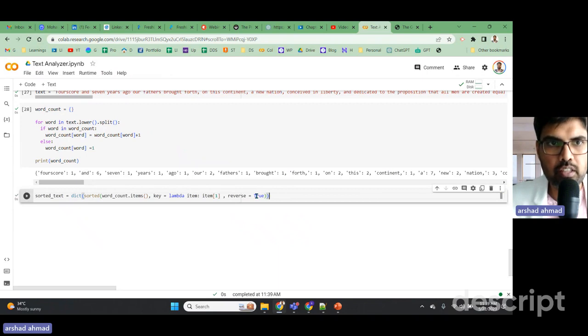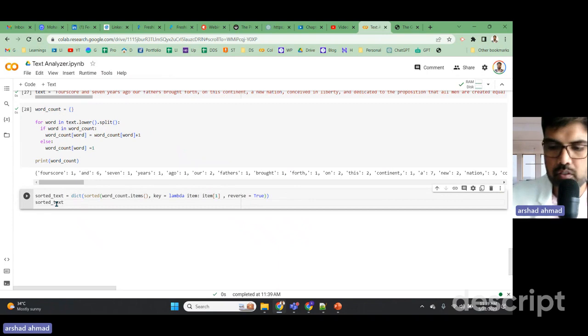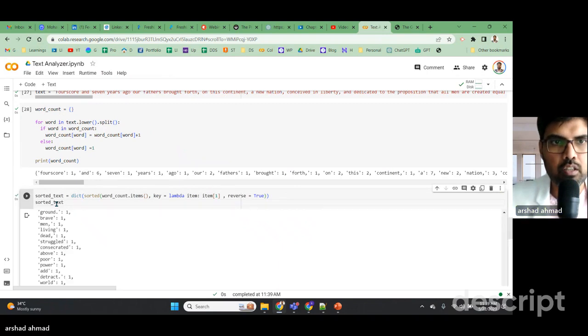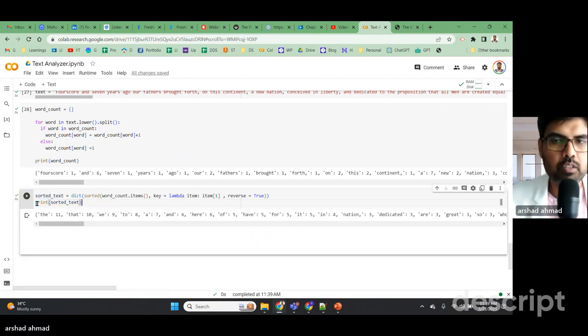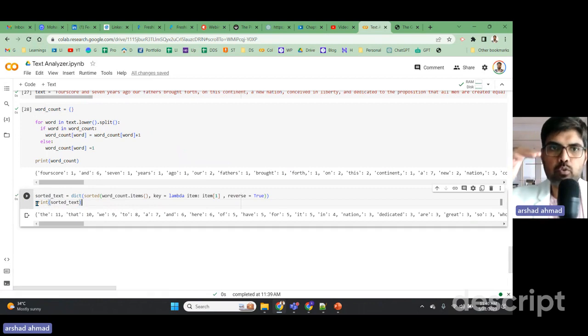So now if I run this, I have to print this. Reverse is equal to True. I will do a better print at the end. So now it is coming in a sequence. Everything is coming, and you can see the sequence of this.